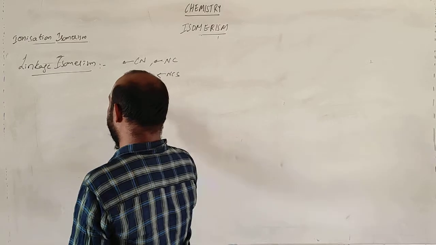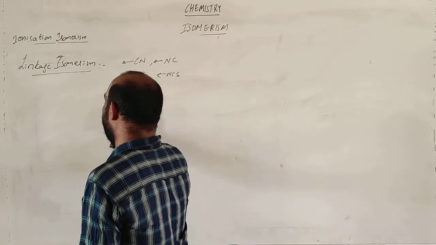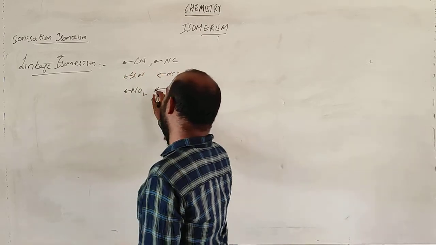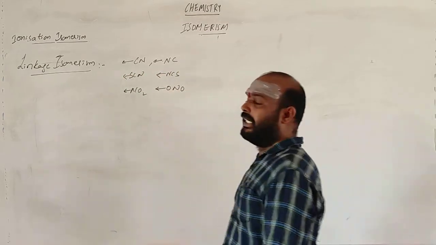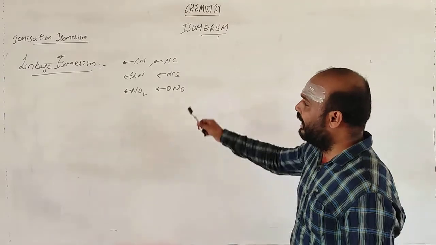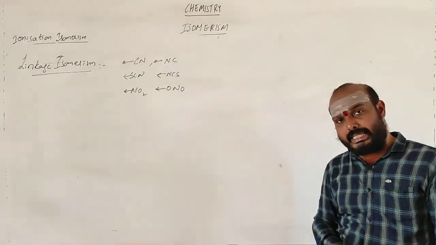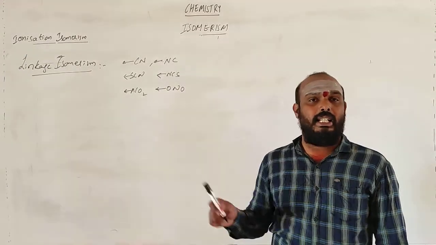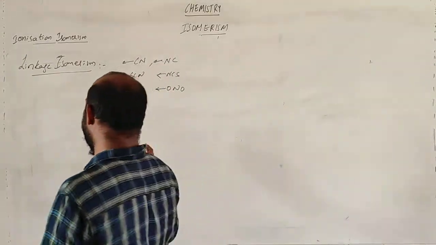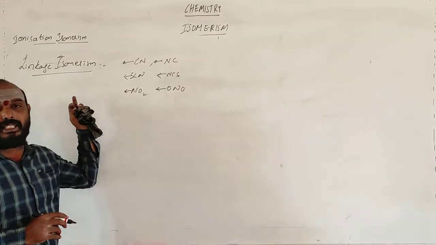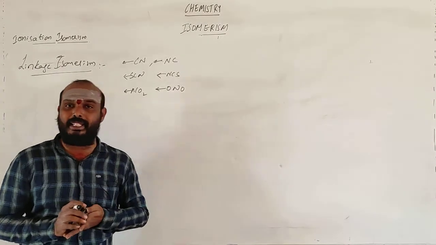Like you can go for cyanide or you can go for nitrite. You can go like this, or whether it is linking through nitrite. So if you have this type of molecules, then the type of isomerism that exists in that molecule is linkage isomerism. Let me take examples with respect to this. Basically these are given by the ligands which are ambidentate in nature.